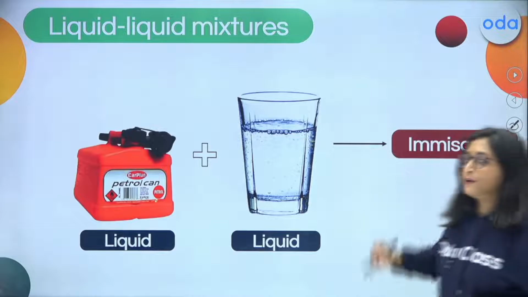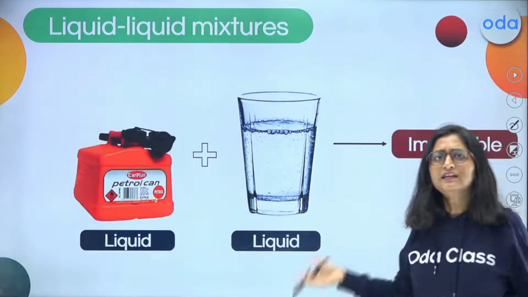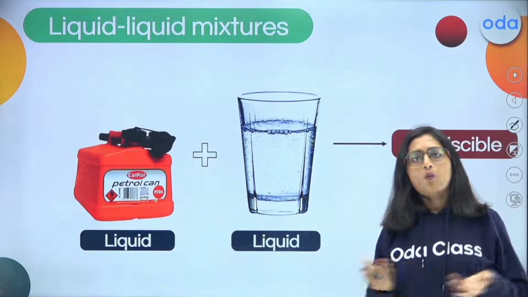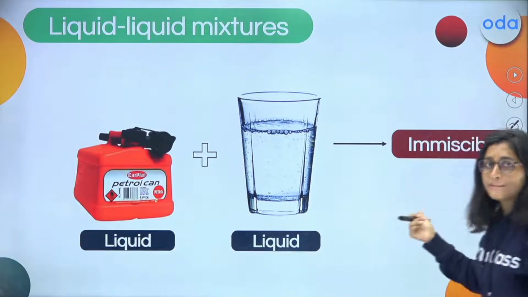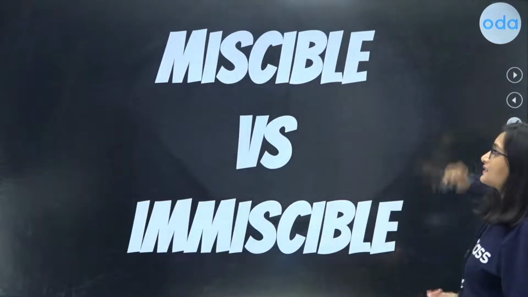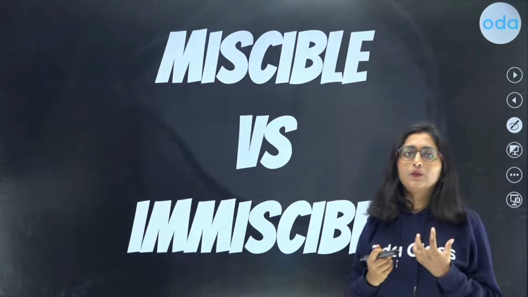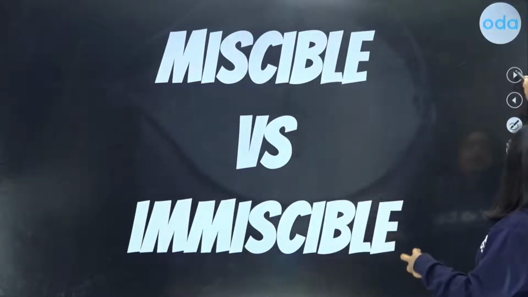Now, in case of petrol, when it is mixed with the water, definitely it is going to show you a different layer. What is that? That's going to be the immiscible one. Now, what is the exact difference between the miscible and immiscible?